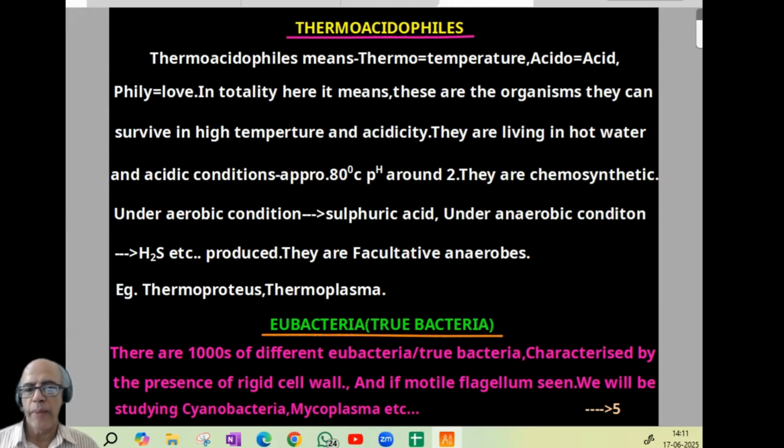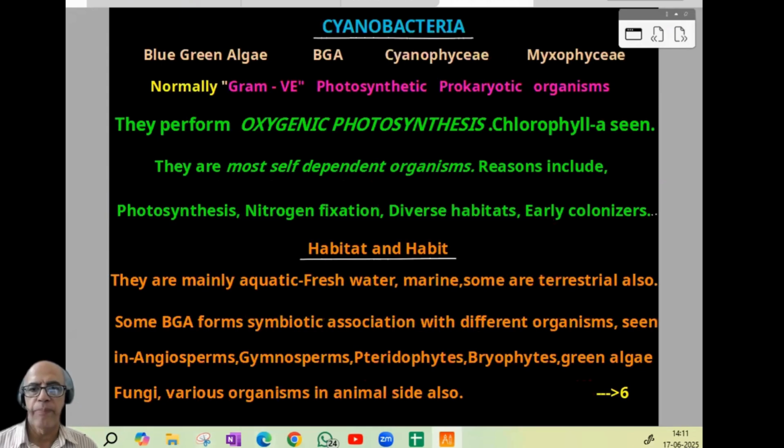Three groups. Now comes eubacteria, otherwise true bacteria. There are thousands of different eubacteria, characterized by the presence of a rigid cell wall, and if motile, flagellum is seen. We will be studying cyanobacteria and mycoplasma after this. So we'll be proceeding to the next group, cyanobacteria.